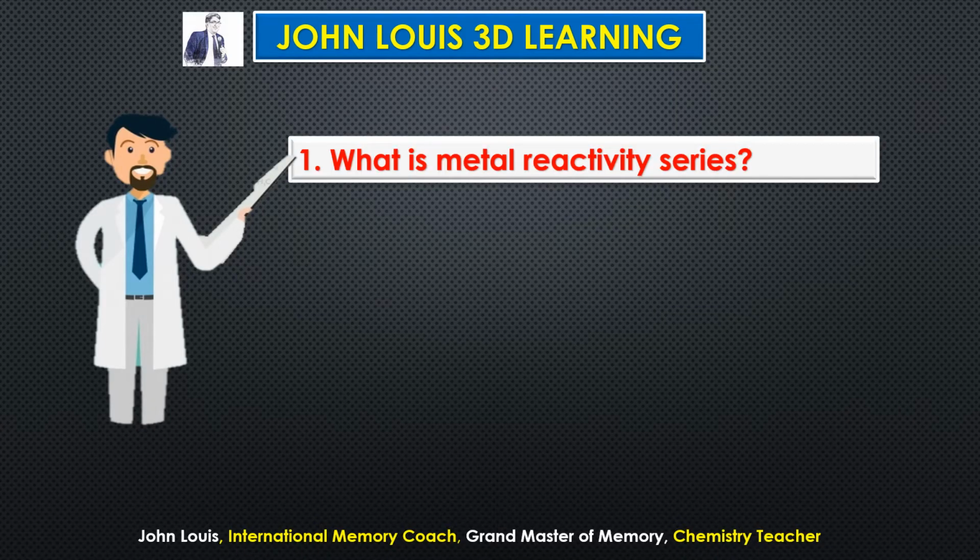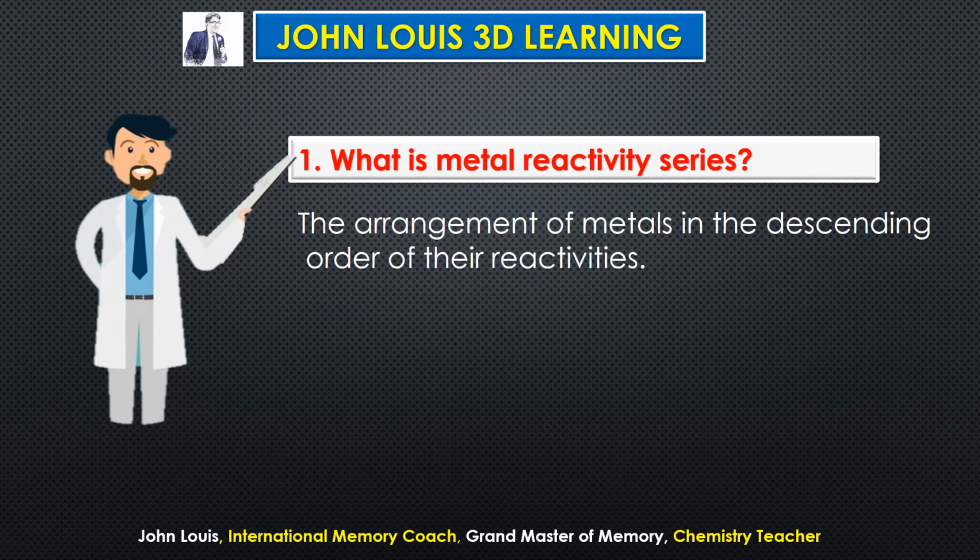So what is the metal reactivity series in the very first place? The arrangement of metals in the descending order of their reactivities. So we have prepared a list in which the metals on top of the list are highly reactive. The ones at the bottom of the list are least or less reactive, and the ones in the middle are medium reactive metals. So that is what we need to understand.